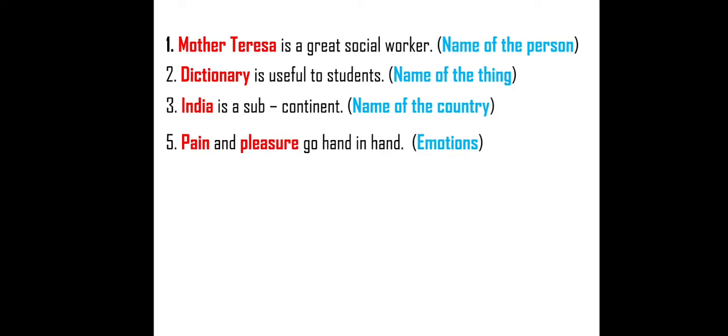Pain and pleasure go hand in hand. So pain, pleasure. These are emotions. These are abstract ideas. We can't see pain. We can't even touch pleasure. So these are all emotions. So emotions are also called nouns.